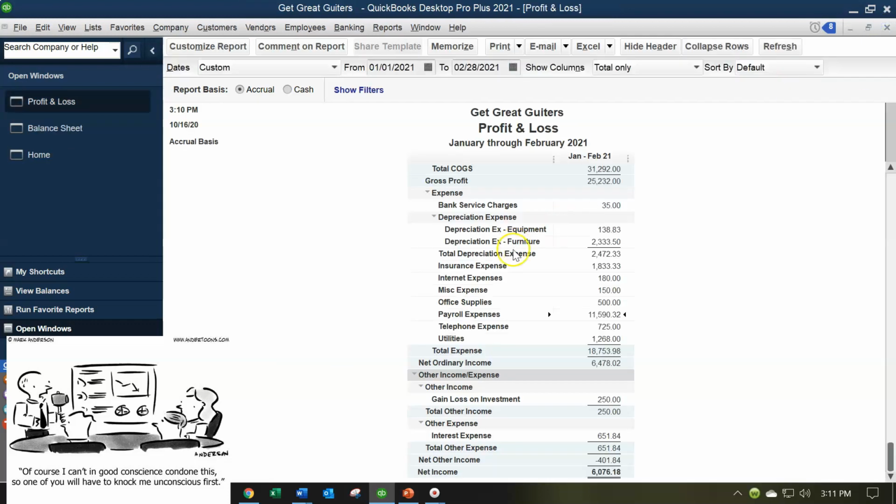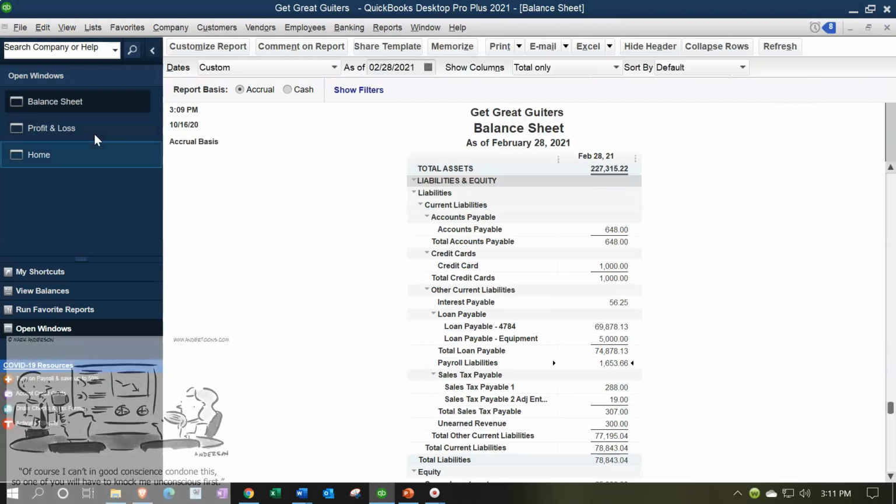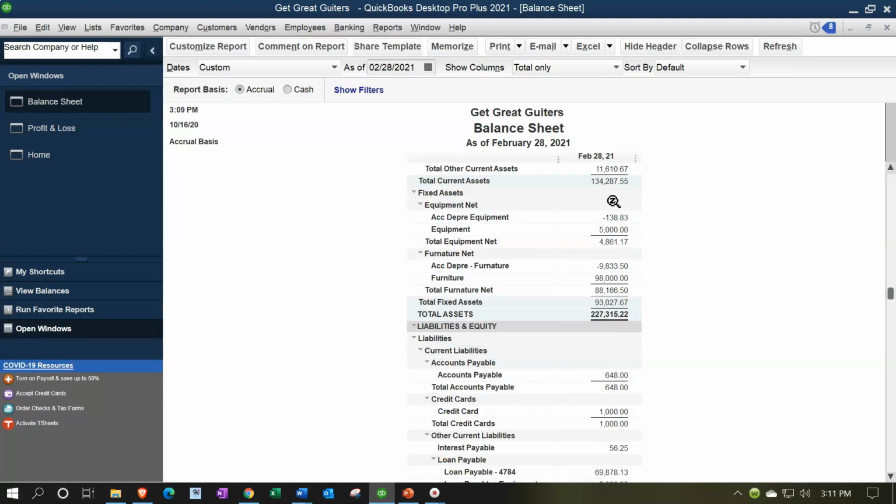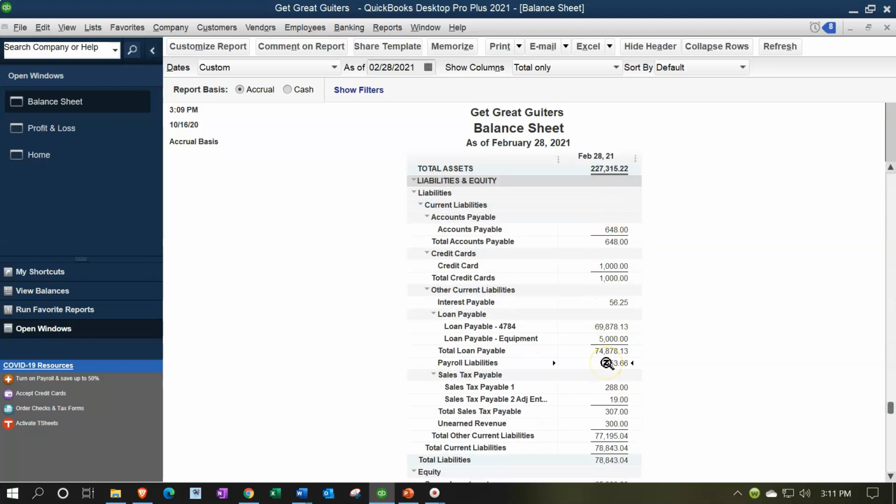And then we would pay off the liabilities. When we pay off the liabilities that we have accumulated to the government, then we'd have to write another check. So the checking account would then be going down, or some type of electronic payment, decreasing the checking account. The other side would then be decreasing the payroll liabilities.